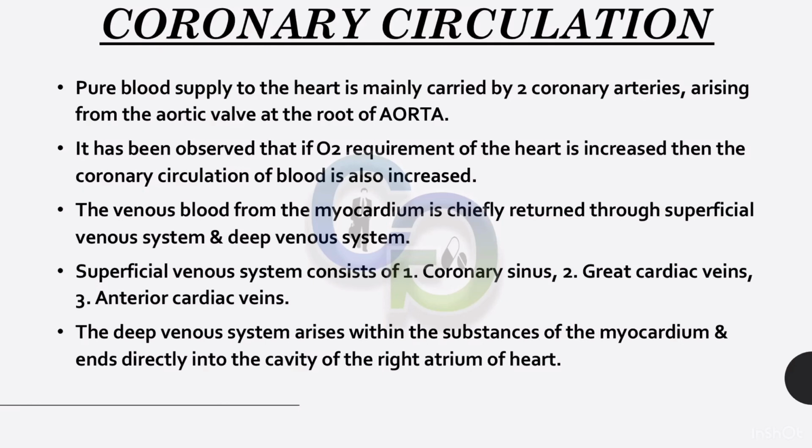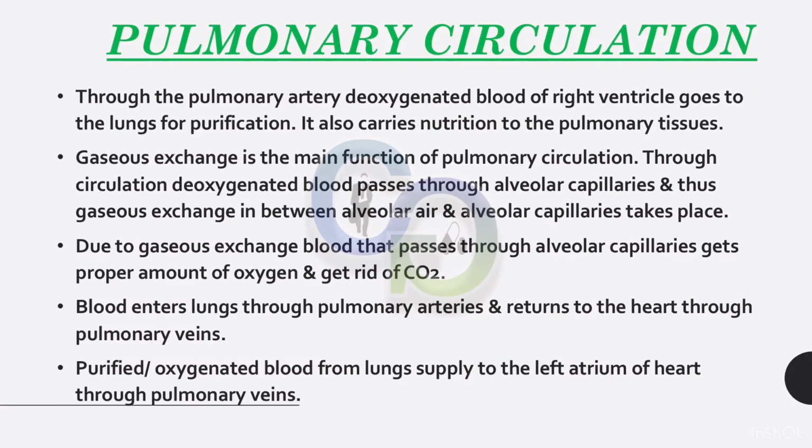Coronary circulation. Pure blood supply to the heart is mainly carried by two coronary arteries arising from the aortic valve at the root of the aorta. It has been observed that if the oxygen requirement of the heart is increased, then the coronary circulation of blood is also increased. The venous blood from the myocardium is chiefly returned through the superficial venous system and deep venous system. The superficial venous system consists of the coronary sinus and cardiac veins as well as anterior cardiac veins. The deep venous system arises within the substance of the myocardium and ends directly into the heart.